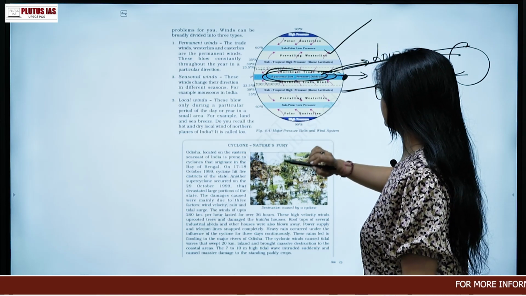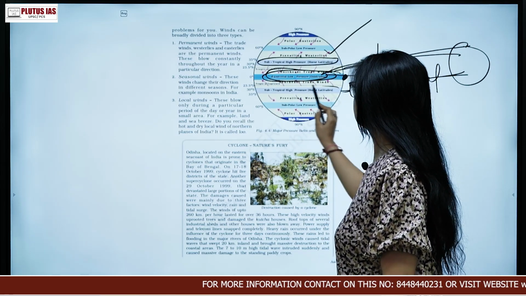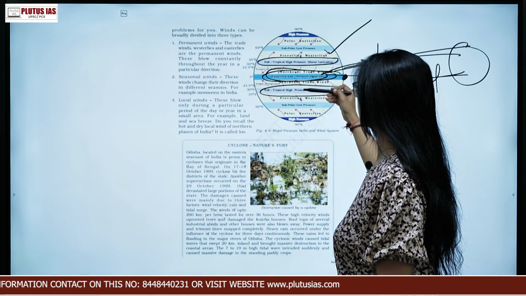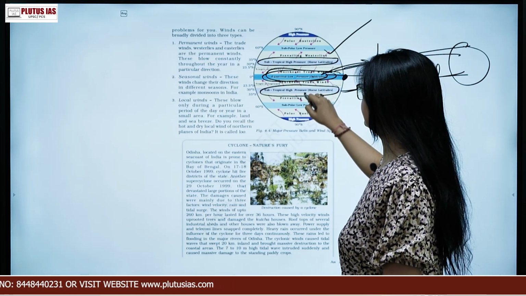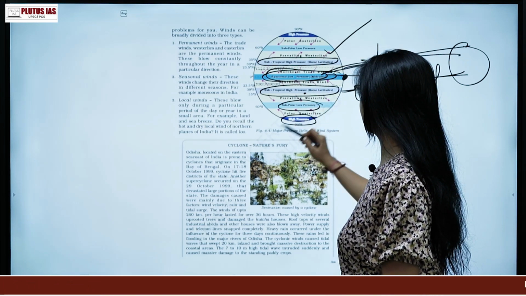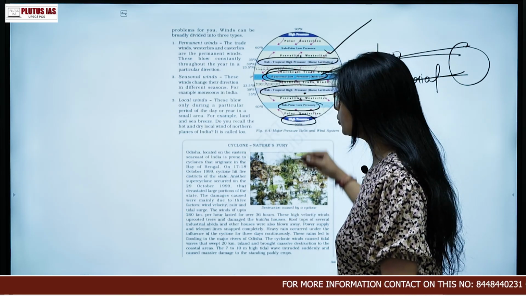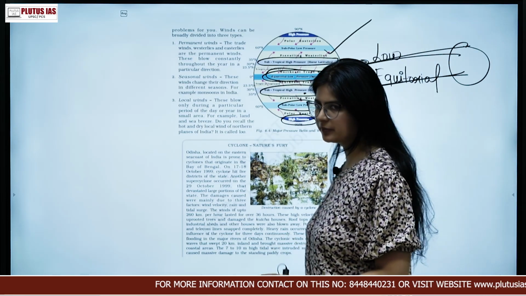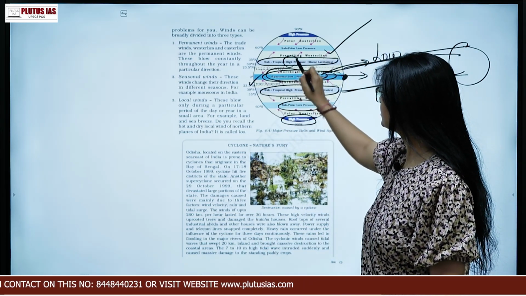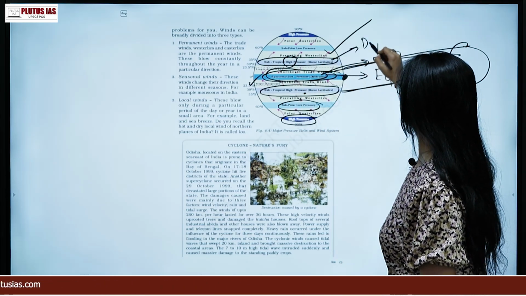So equatorial low pressure. Apart from that, we have subtropical high pressure. Okay, equatorial low pressure, subtropical high pressure, and then subpolar low pressure, polar high pressure. Understand this fact that the earth is divided into different pressure belts. Here at the equator we have equatorial low pressure. High pressure at subtropical is dynamically induced.